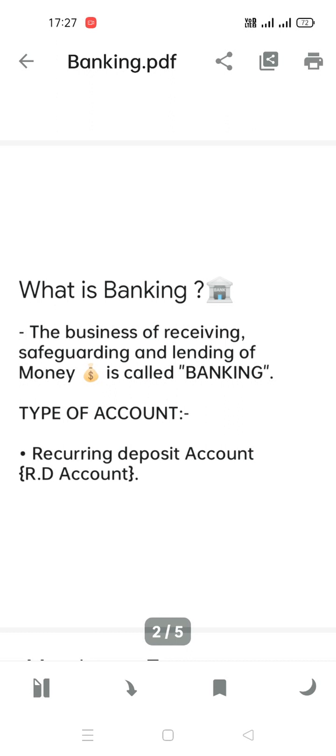For keeping the money safe, in order to save the money, we keep the money in the bank, so that our money will be totally safe and secure. That's why we keep money in the bank. So this is banking.